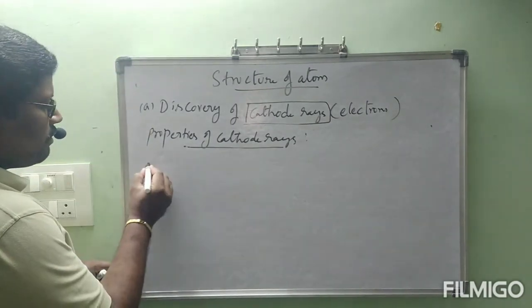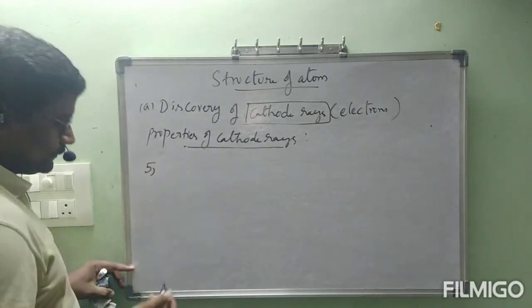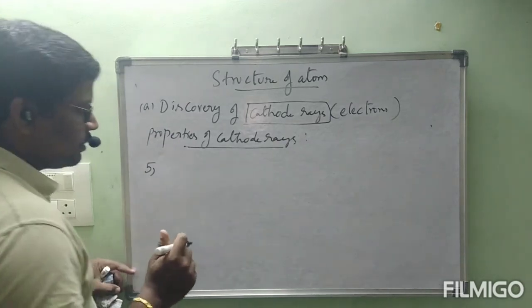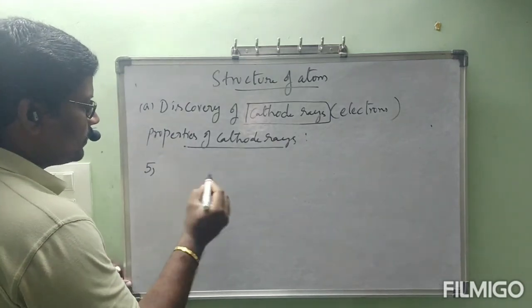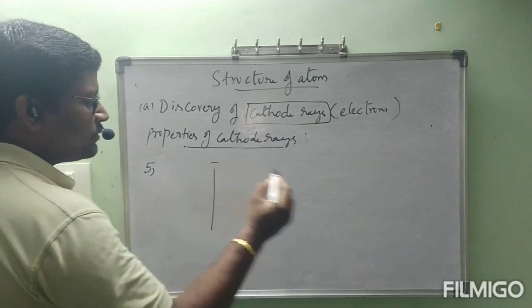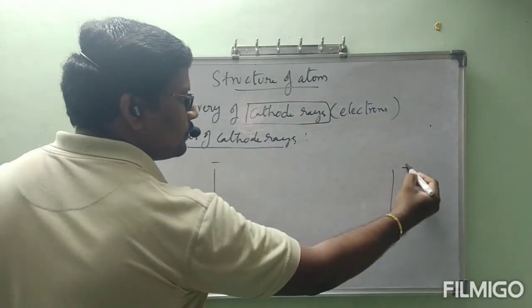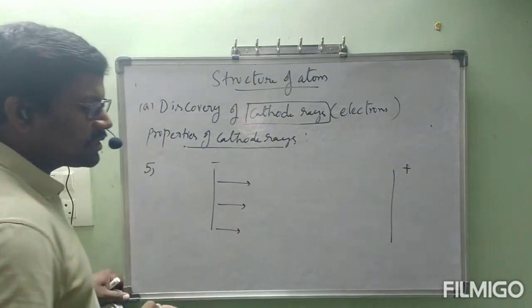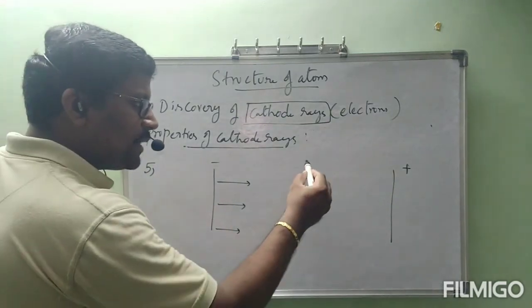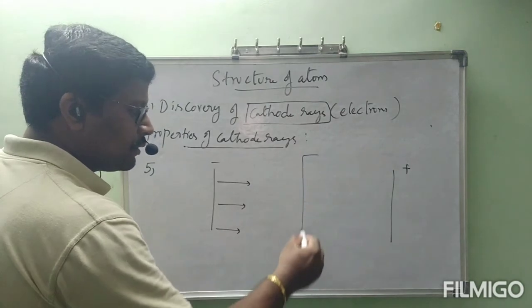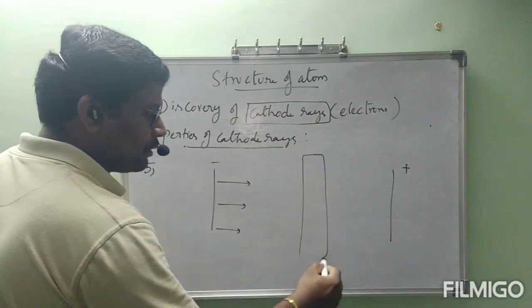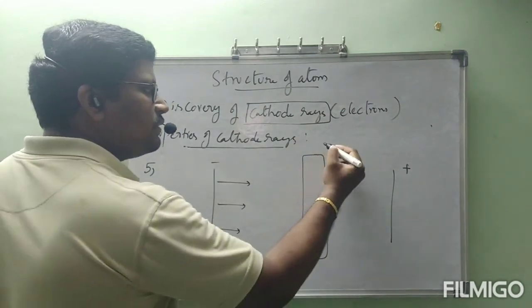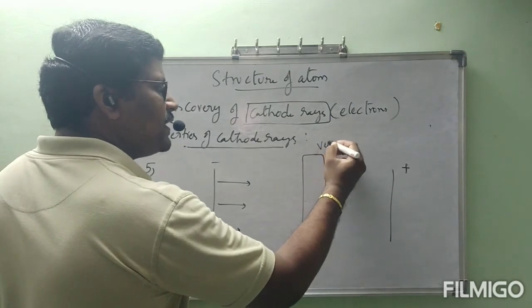Fifth one. In the path of cathode rays, if you keep any metal foil which is very thin.